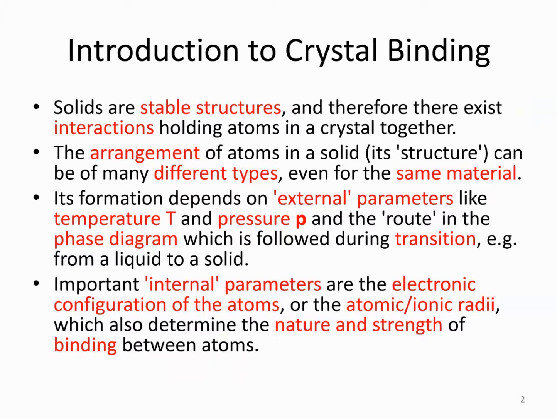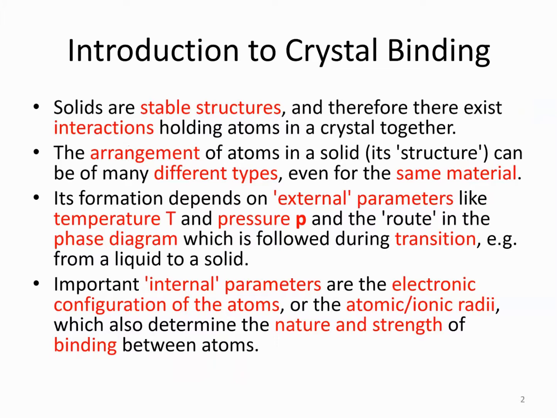The arrangement of atoms in a solid can be of many different types, even for the same material, like what we have discussed before, the polymorph. Even the same material like copper can form different types of atom arrangement. It can form HCP, it can form FCC, and so on.